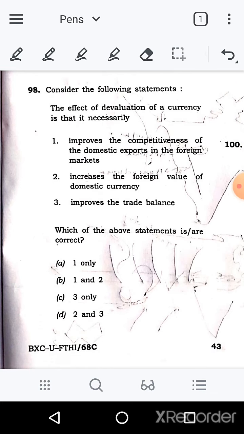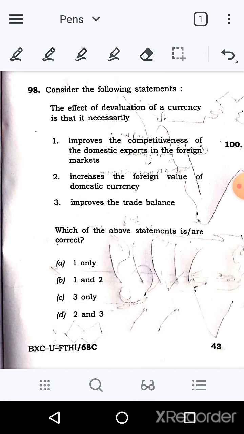98th, consider the following. The effect of devaluation of currency is that, if the government devalues their currency, what will happen? It improves the competitiveness of the domestic export in the foreign market. Will it do that? I hope so. It will do that, because if they devalue, the rupee's value in terms of dollar will fall, like if today it is 70, with devaluation it will be 75 per dollar.